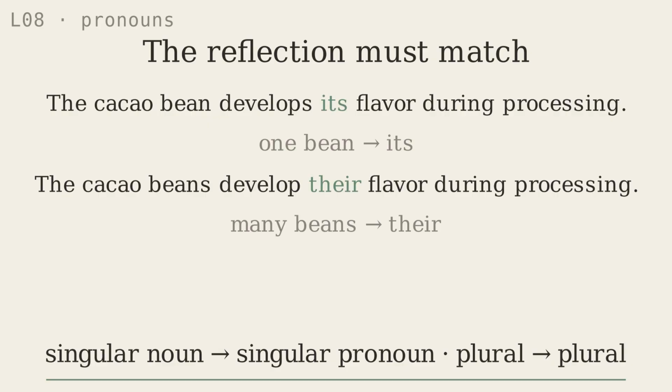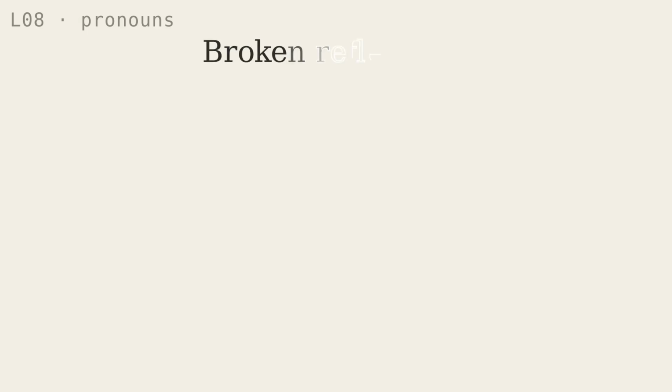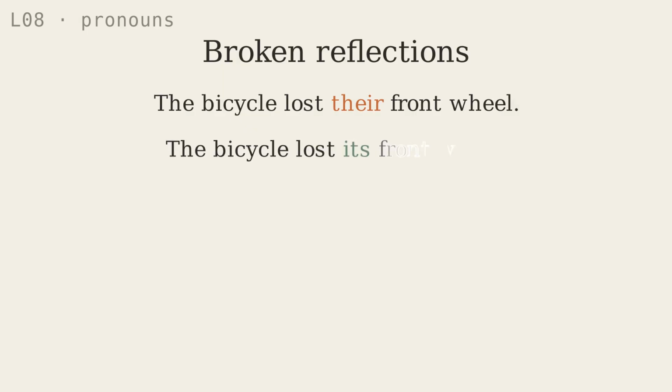A singular noun needs a singular pronoun. A plural noun needs a plural pronoun. Consider this sentence. The bicycle lost their front wheel. What is the noun? Bicycle. How many bicycles are there? One, but the pronoun there is plural. The reflection does not match. The correct sentence is, the bicycle lost its front wheel. One bicycle, its wheel.